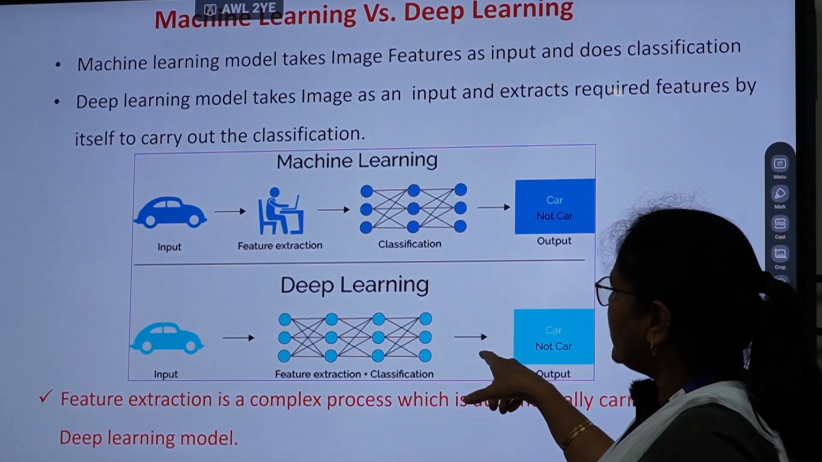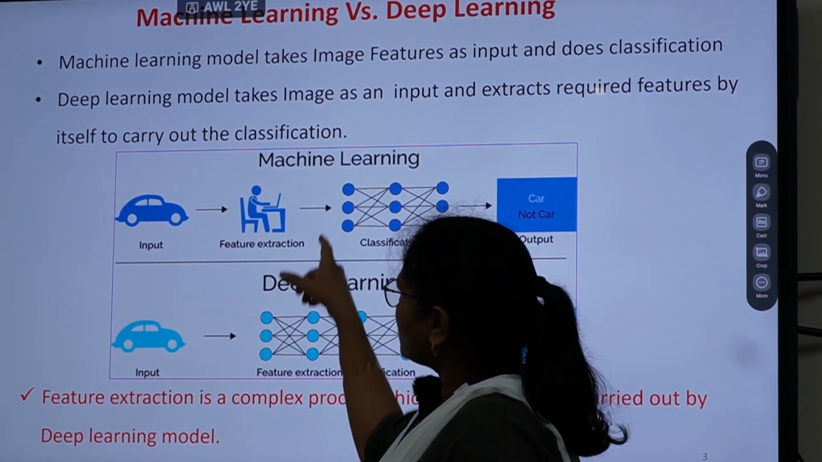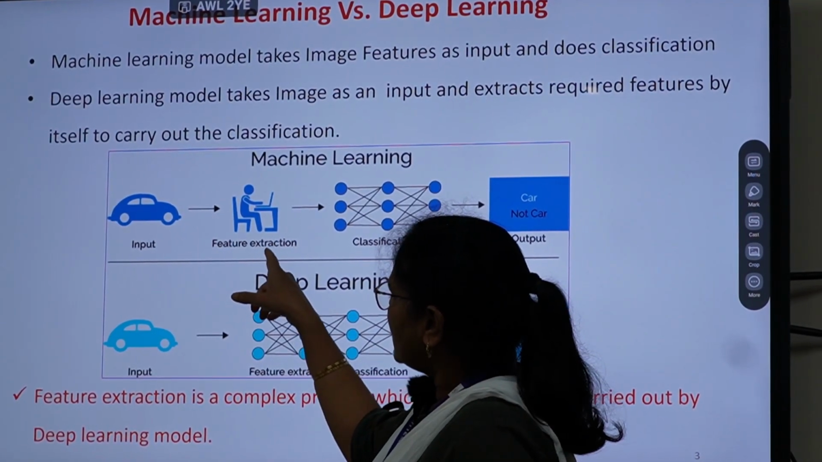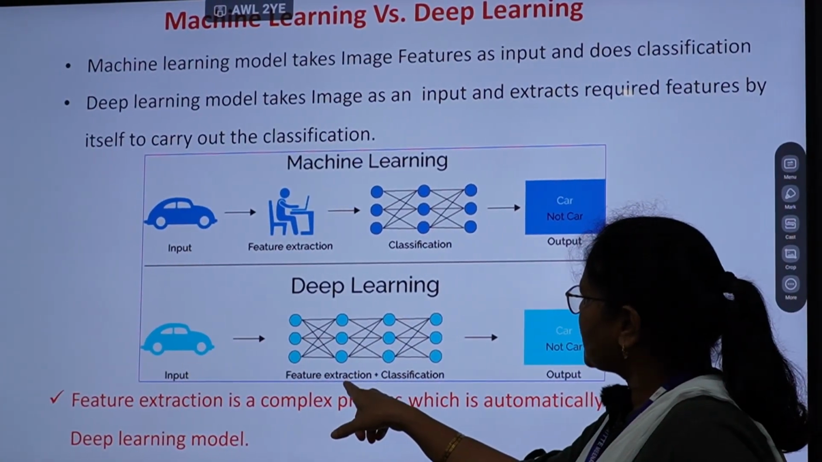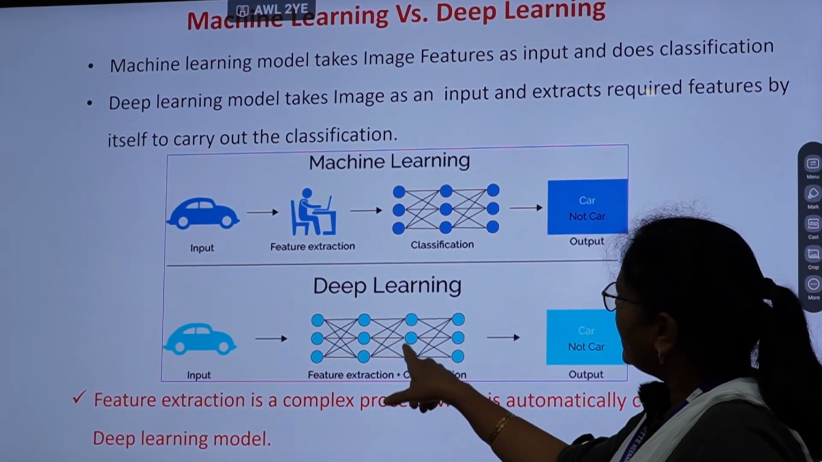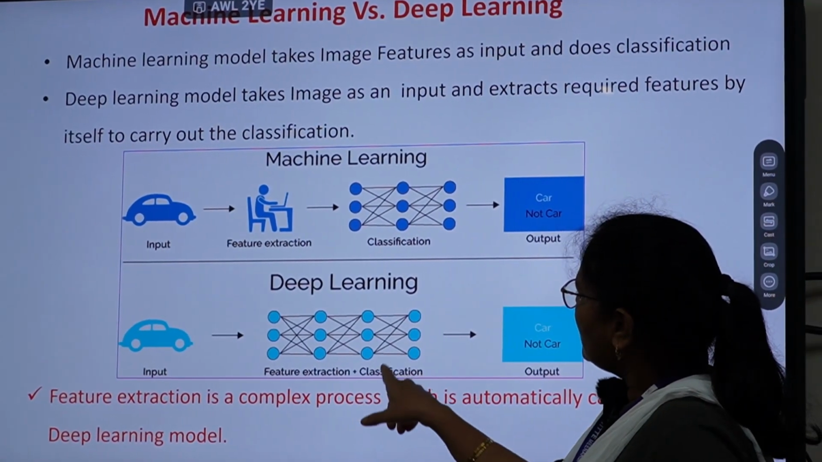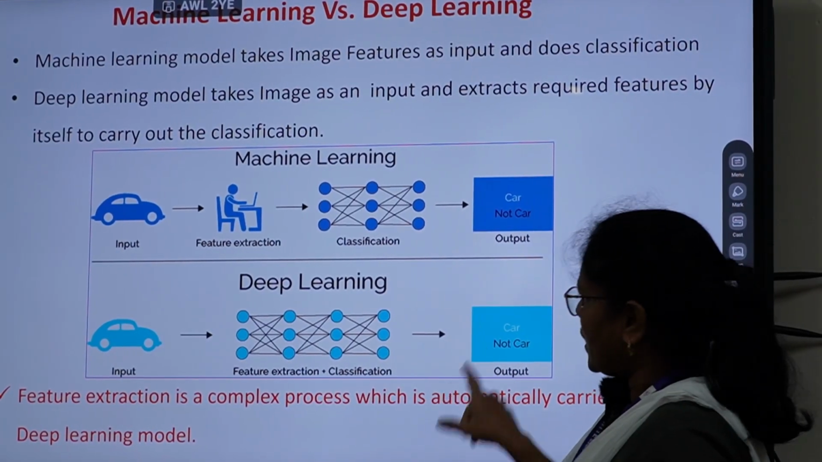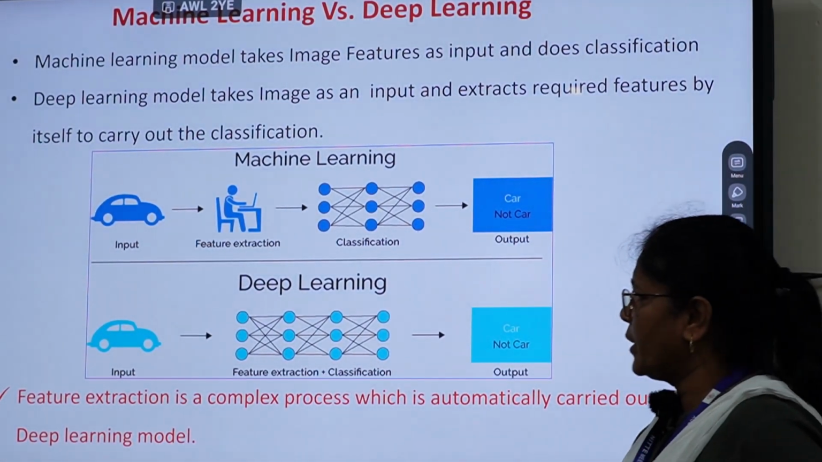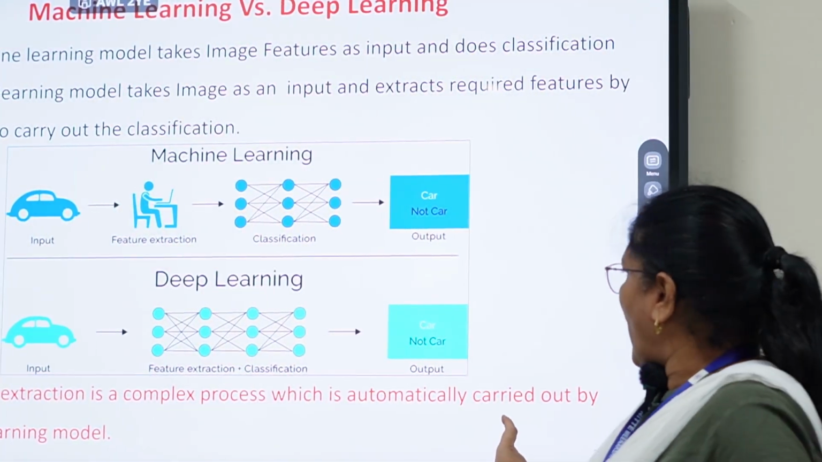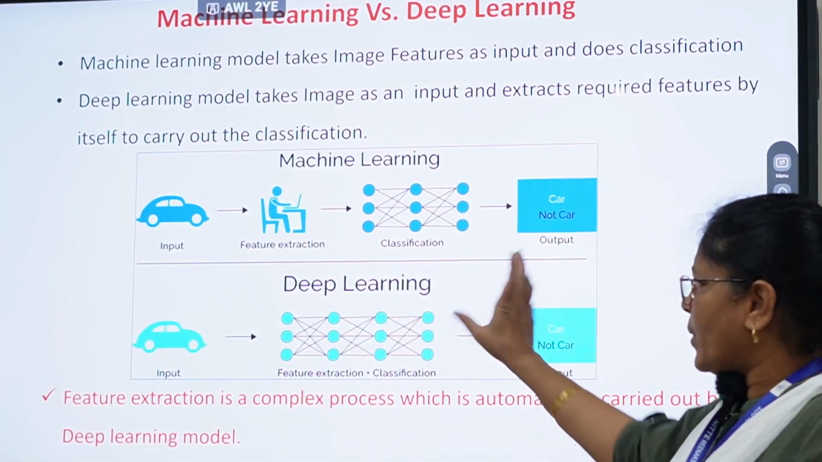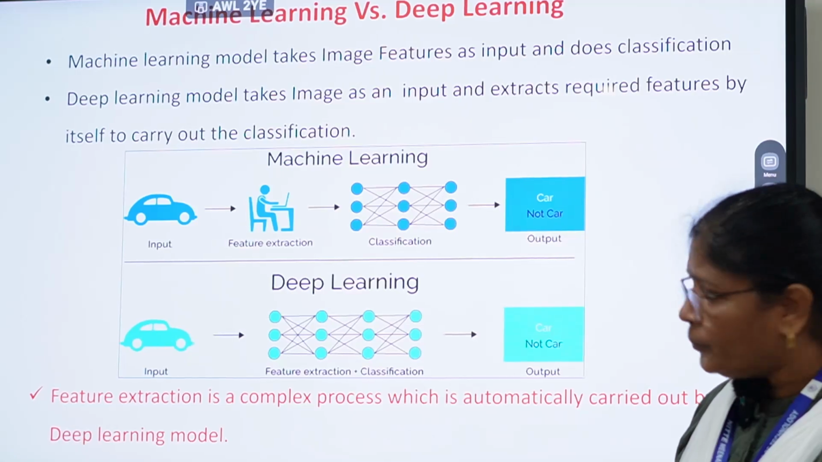What we can observe here is feature extraction is a separate dedicated step in machine learning, whereas in deep learning feature extraction is automatically done with deep learning model along with the classification task. This is the beauty of deep learning. Feature extraction is generally a very complex process and it is automatically carried out by deep learning model.